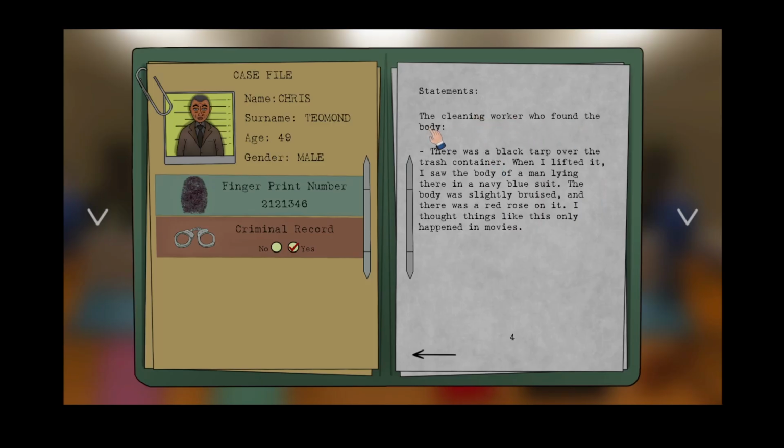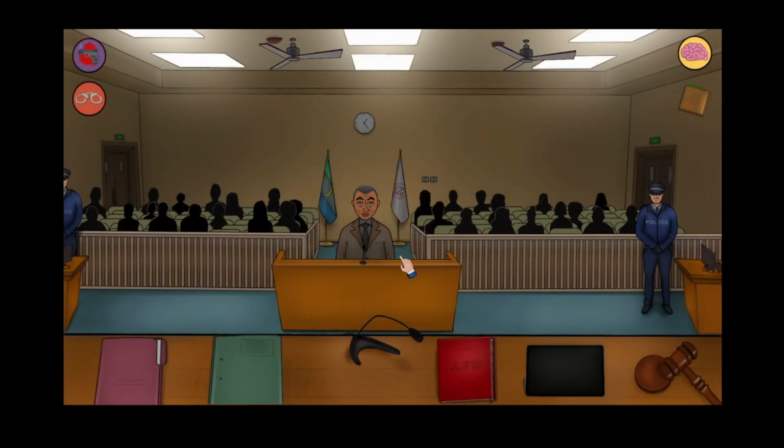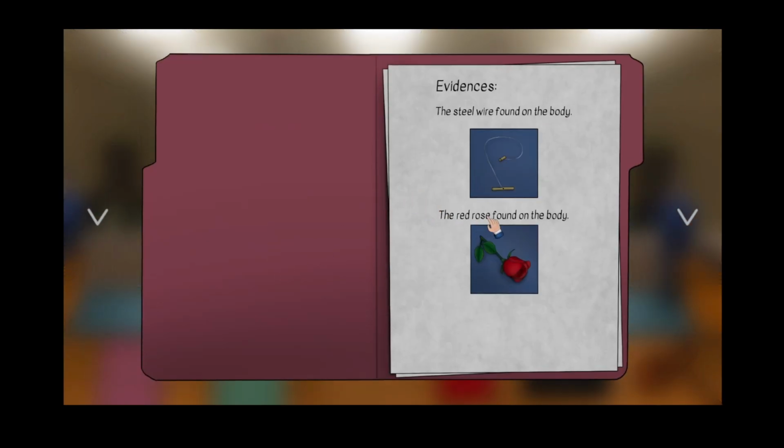The cleaning worker found the body. There was a black tarp over the trash container. When I lifted it, I saw the body of a man lying there in a navy blue suit. The body was slightly bruised, and there was a red rose on it. I thought things like this only happened in movies. There was a person before murdered with the red rose and steel wire.